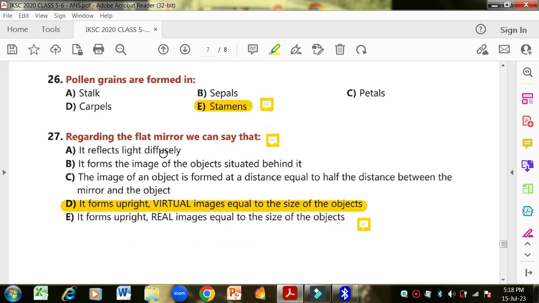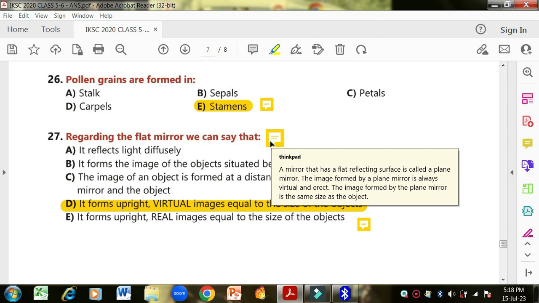Okay, regarding the flat mirror, we can say that... What is a flat mirror? We just saw it in one of the options. A mirror that has a flat reflecting surface is called a plane mirror. The image formed by a plane mirror is always virtual and erect. The image formed by the plane mirror is the same size as the object. Okay, we just saw in another option also that flat mirrors always give you a virtual image. It does not give you a real image. It gives you a virtual image and the image is always upright.